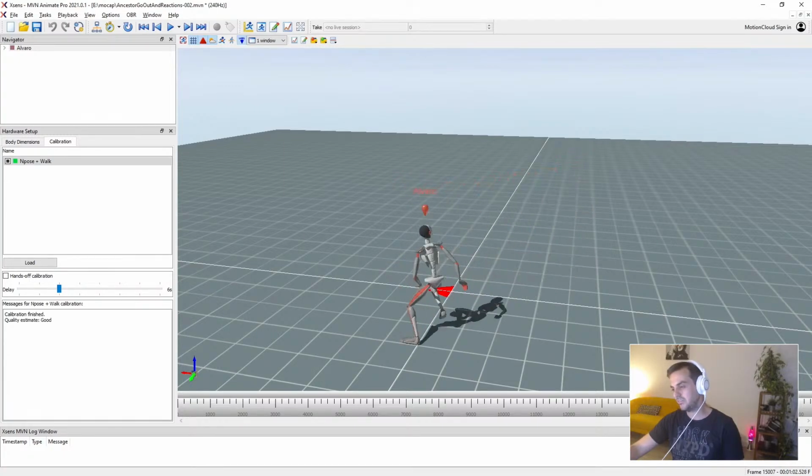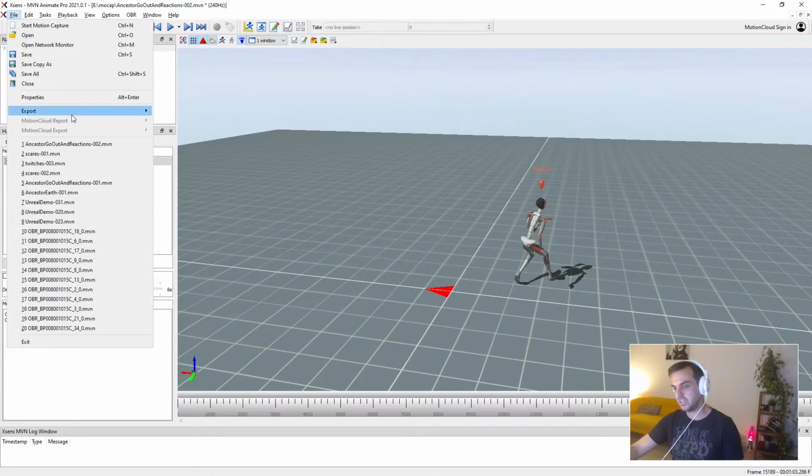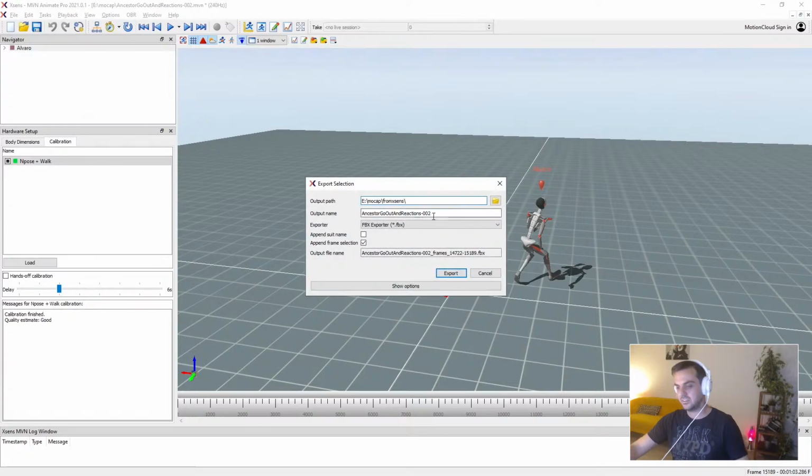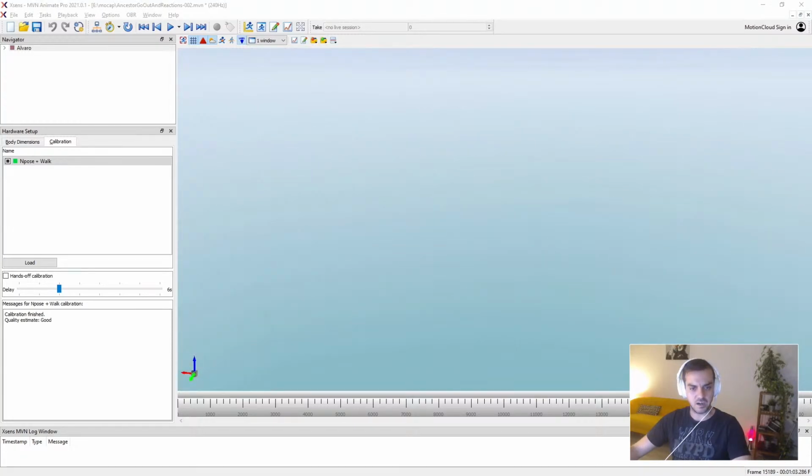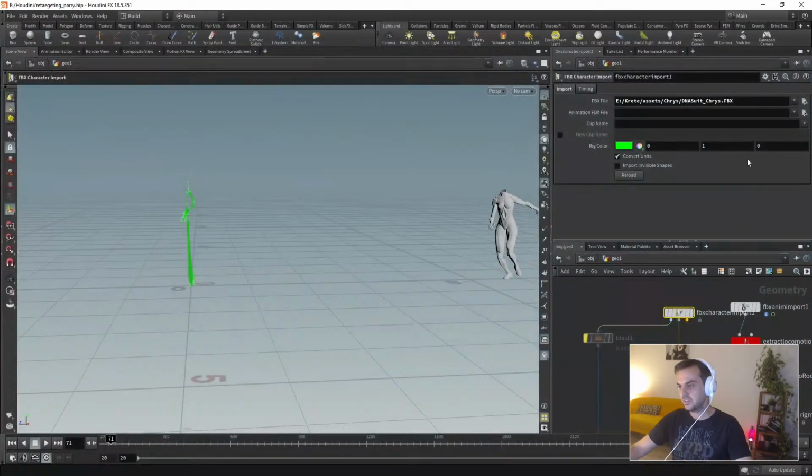You know, the classic thing. Don't mess with me. So we select this, and we are gonna go to File, Export Selection, Scary, and then we export. That's it. Now what I do, I go to, let me find, Houdini KineFX.